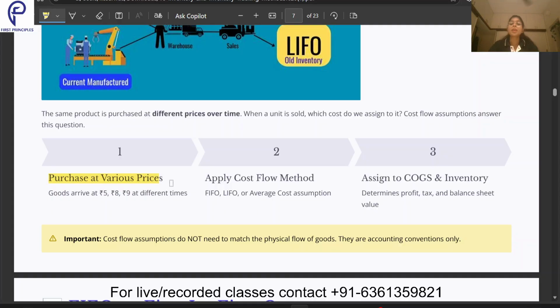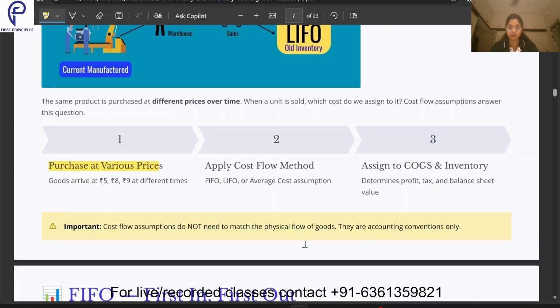So what we do, we assign costs to COGS and inventory, which determines profits, tax and balance sheet value. That means the method which we use, LIFO, FIFO or average cost, will be assigned to my COGS and my inventory. On the basis of that, my profit will be determined, my tax will be determined and my balance sheet value will be determined. How? When we see the examples, it will be very clear to you guys.